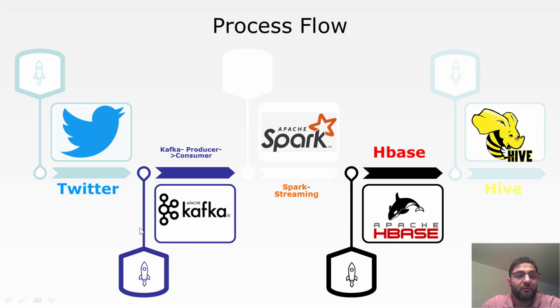This is the process flow. We will have Twitter and we will have the Twitter client. The Twitter client is going to communicate with the Kafka producer. We will have the setup of Kafka and then pass the data from the producer to the consumer with some specification, like the number of messages and how frequently we are going to send the data from the producer to the consumer. Take this data at the consumer level, do some Spark streaming processing, and then the result we are going to load into HBase, and from HBase we are going to save it in Hive.